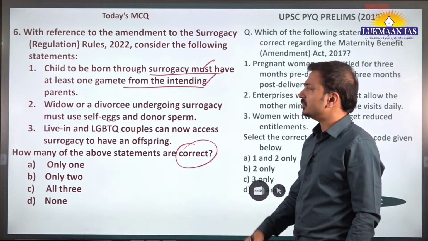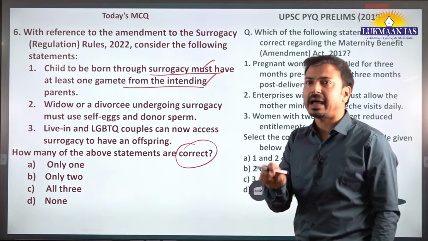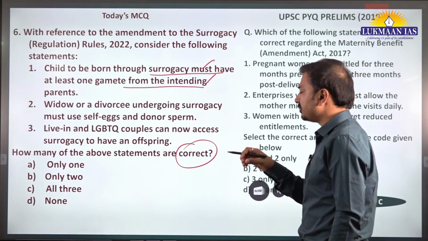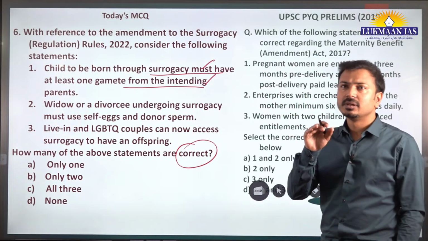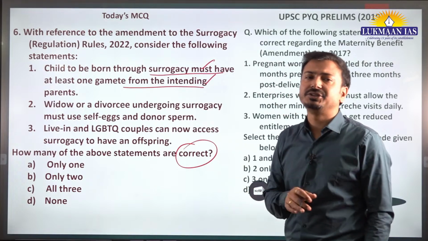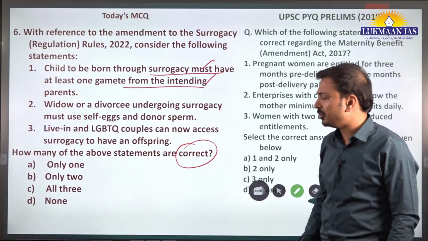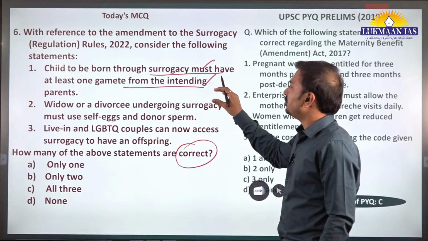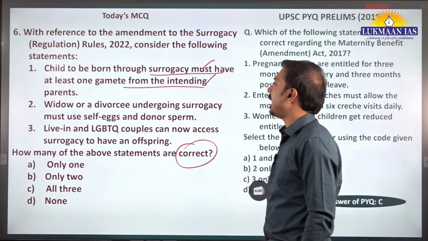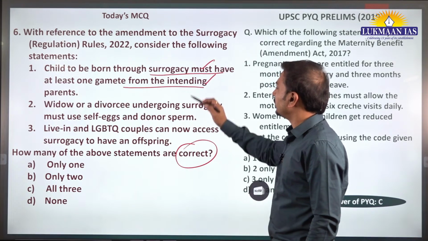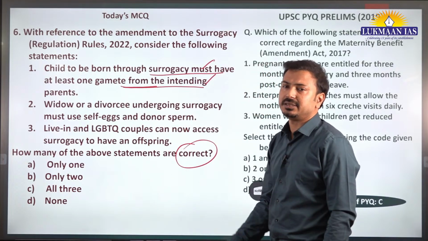Earlier, there was a compulsion that both parents should have their own gametes for surrogacy, but there can be any medical condition, related to a male or female in married life, because of which the couple is not able to have a child. So they may opt for surrogacy, and at least one gamete from another person should be allowed.